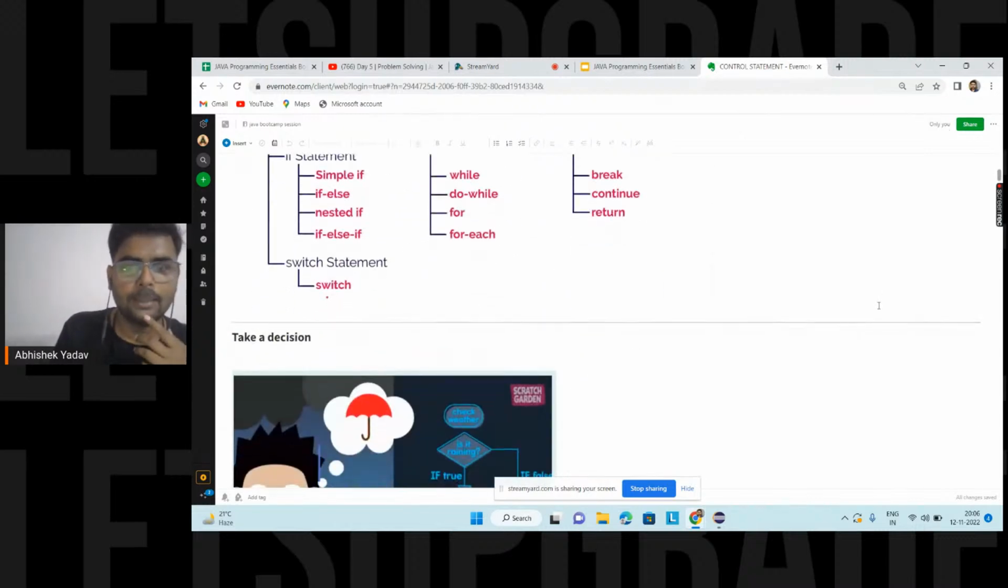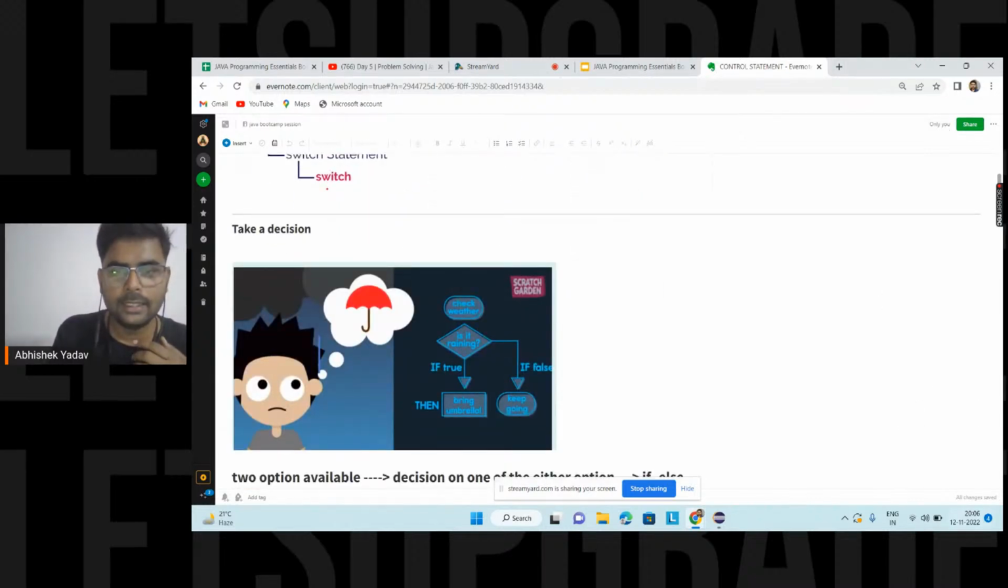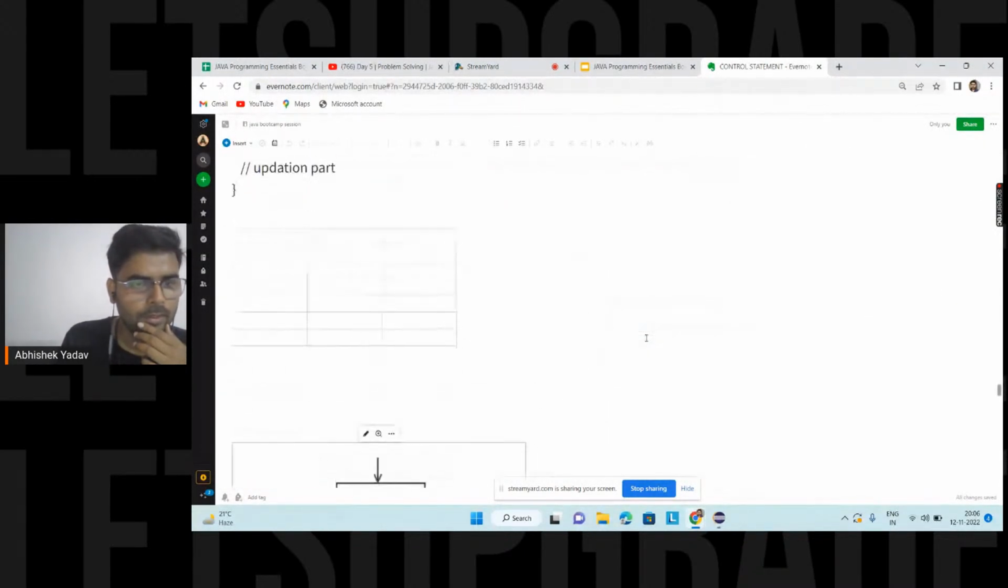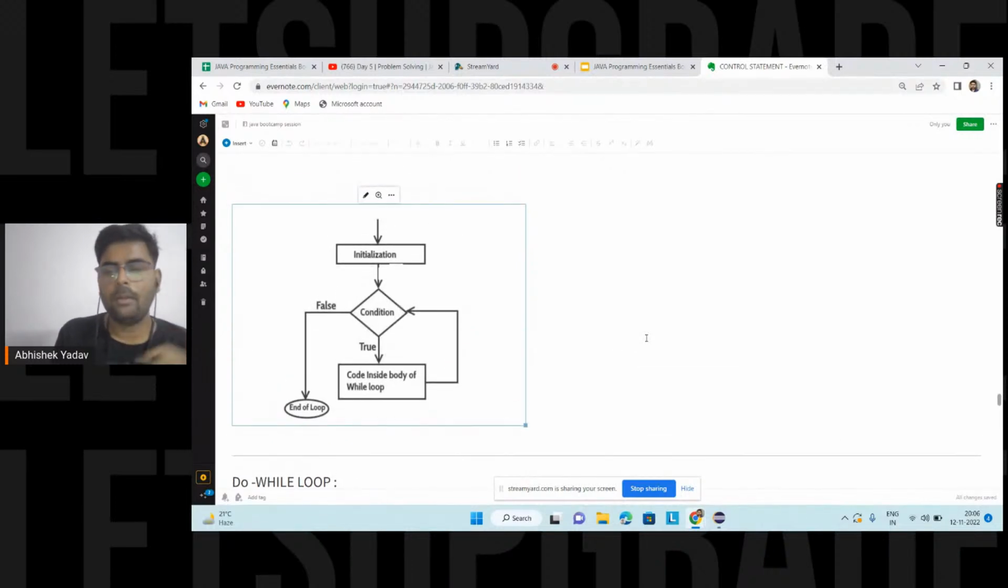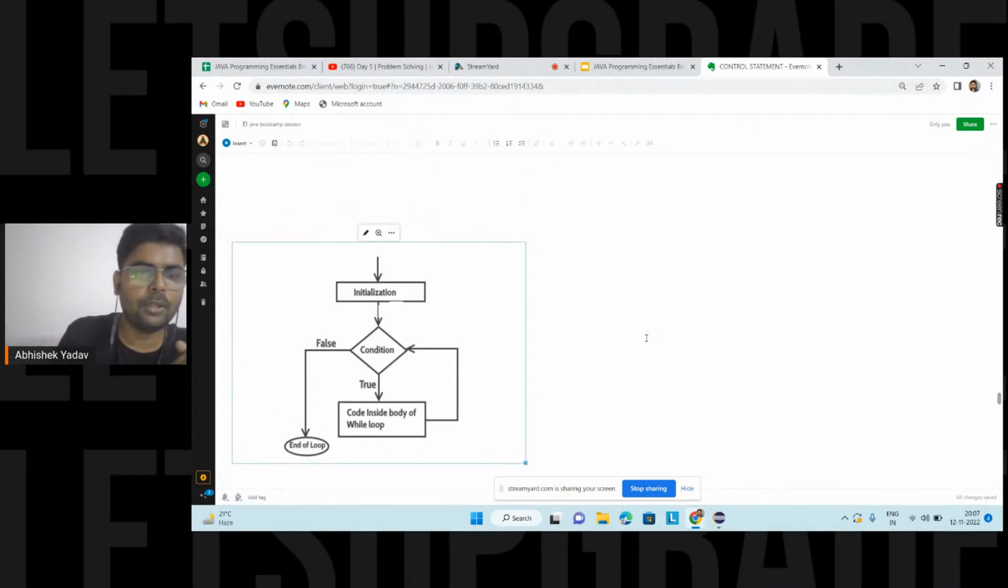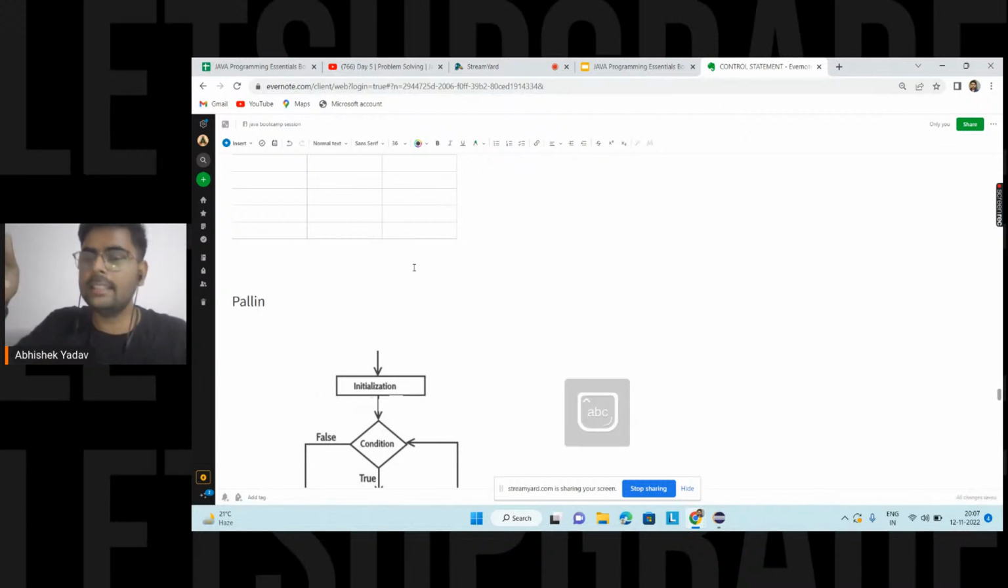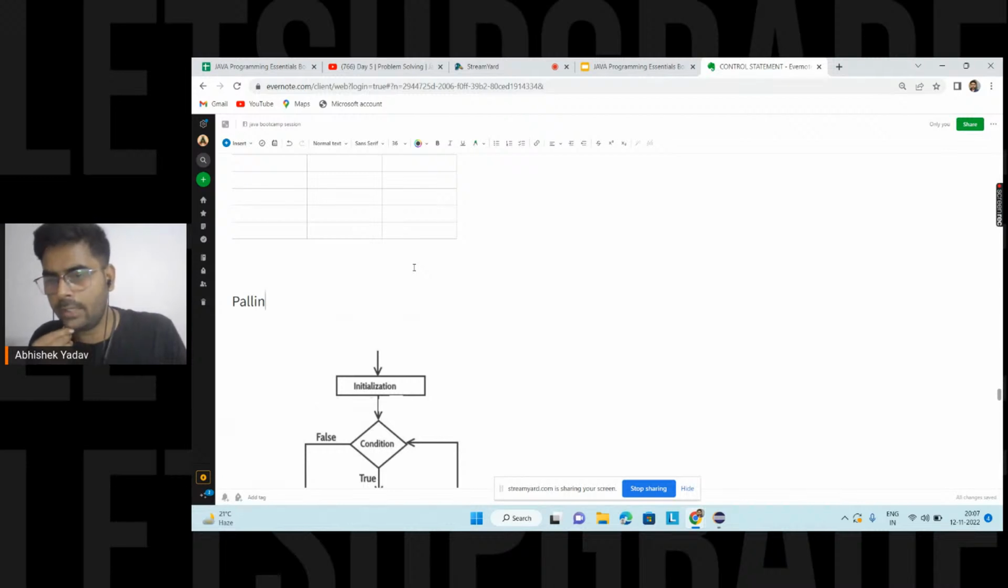So let's discuss a program here. The problem statement is: I have to write a program to check whether a number is a palindrome or not. Okay, I have to write a program in order to check whether the number is a palindromic number or not. Can you guys write in the comment what is a palindromic number? Anyone? Please write in the comment.